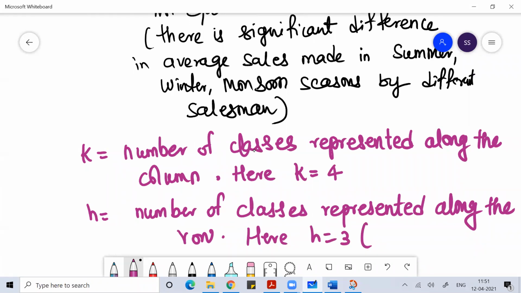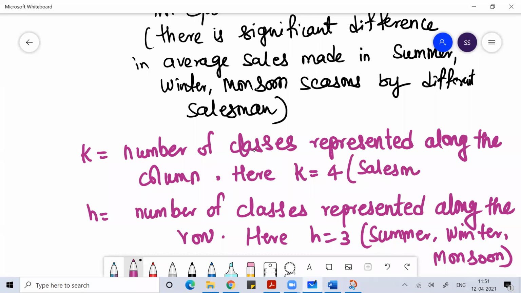Because you have 3 seasons: summer, winter, and monsoon. So h talks about the classes along the row, and your k is 4 because you have 4 salesmen: A, B, C, and D.